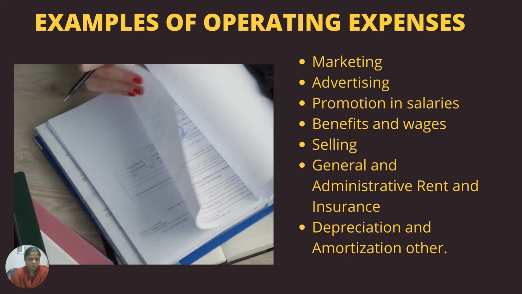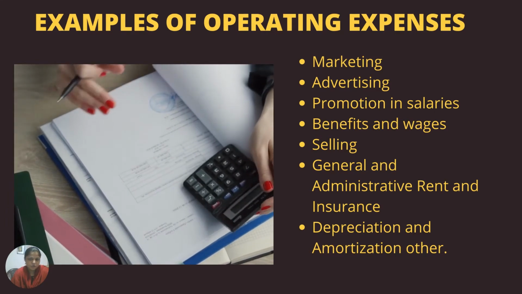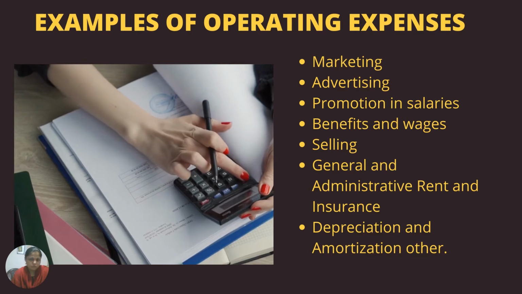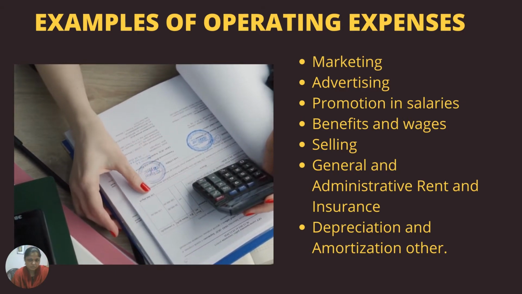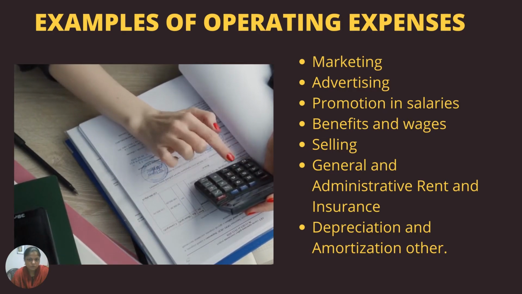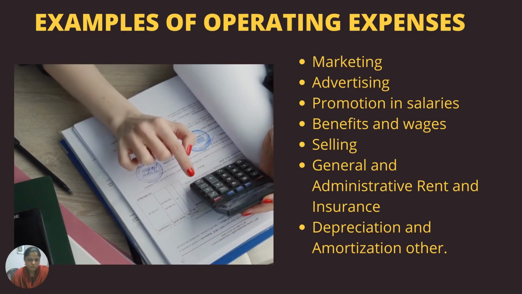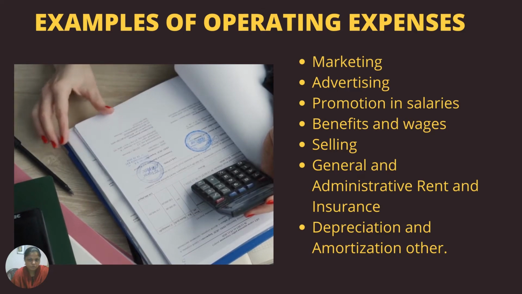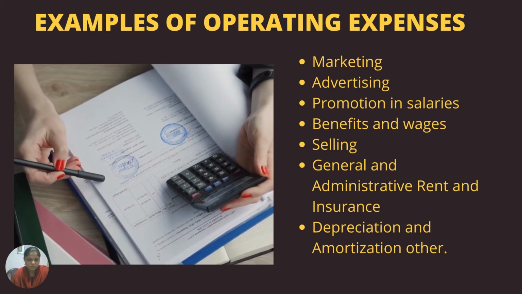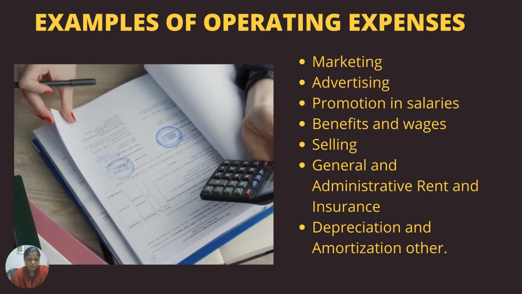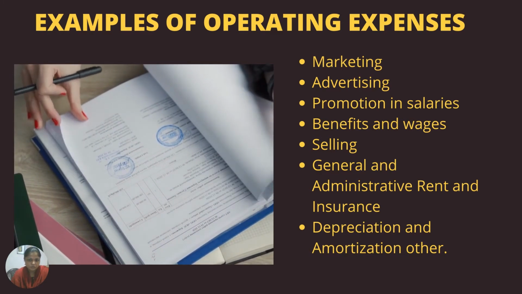The meaning of operating expenses is that before we earn the income, we first pay the expenses. This is very important for earning our income or revenue.